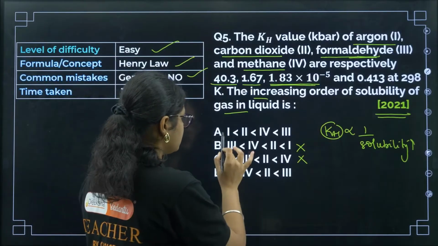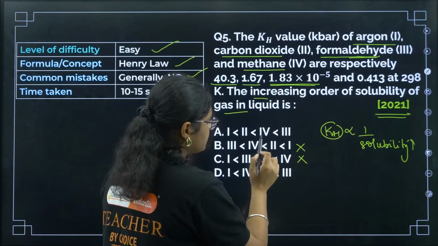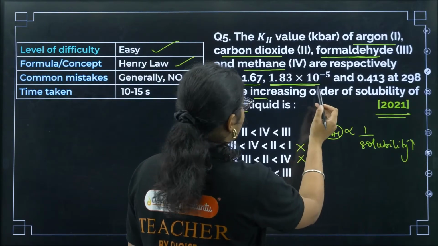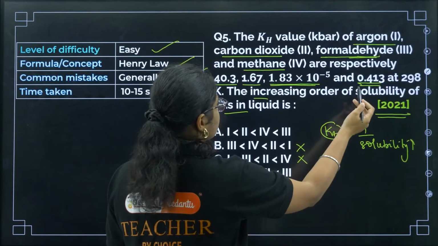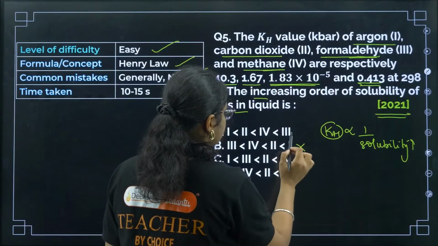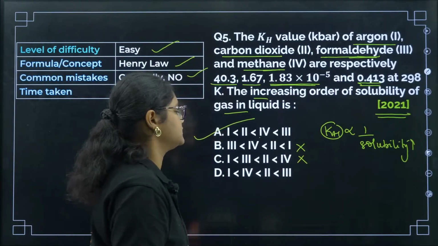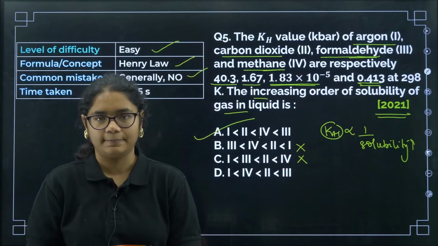Okay, now you see these 2 are also same. So after 3, which one should come? If you see, the next value is 0.413, right? 0.413 is your 4th one, that is methane. So after 3, 4 will come. So correct answer will be option number A.